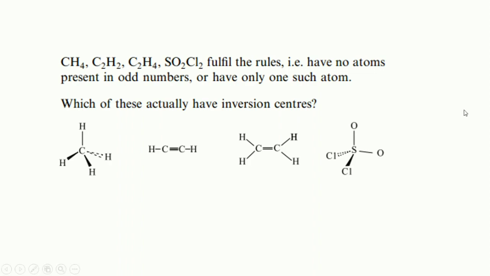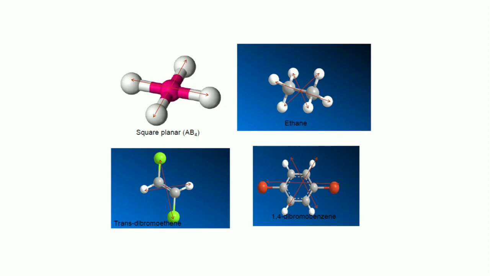While in the case of SO2Cl2 there is no inversion center, because if we move towards the chlorine, on the other side there is no atom, and we need to have a chlorine for the inversion center. So only ethyne and ethene have the inversion center, while the other two molecules do not possess the inversion center property. So I draw some simple molecules for a better understanding of inversion center.